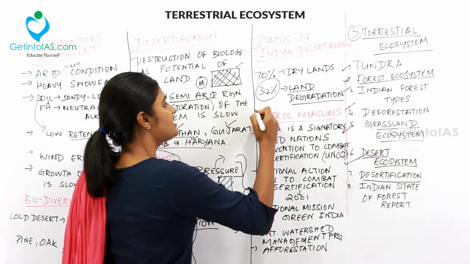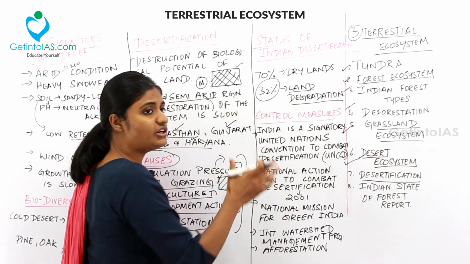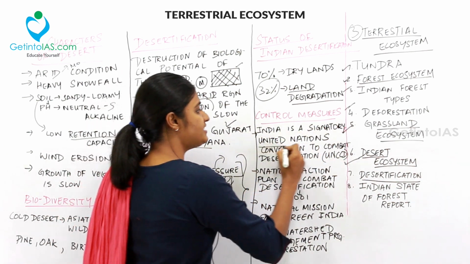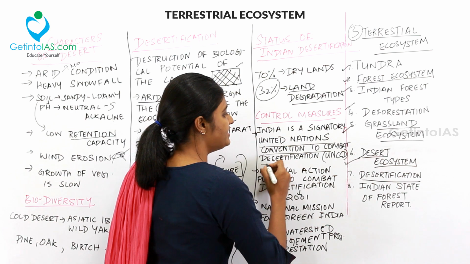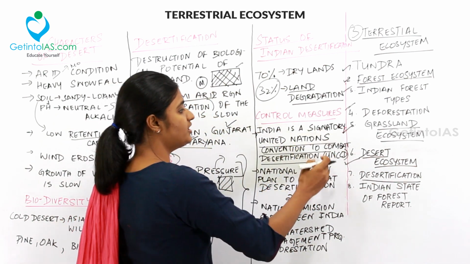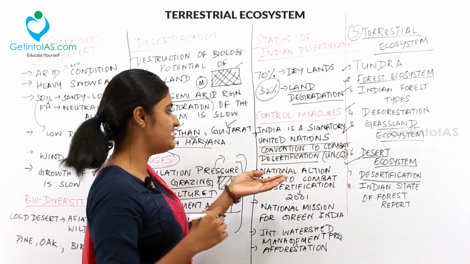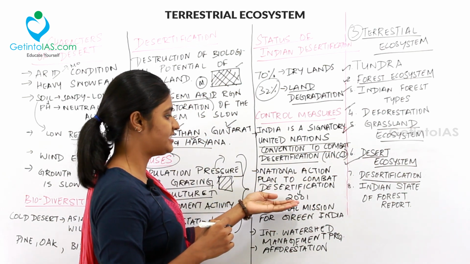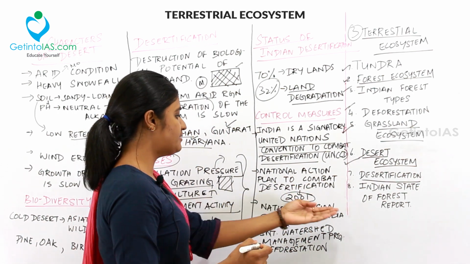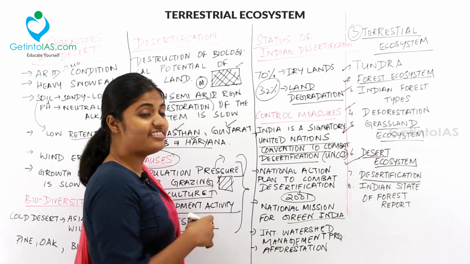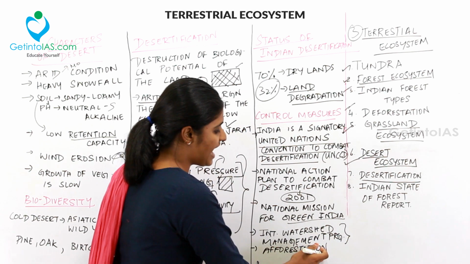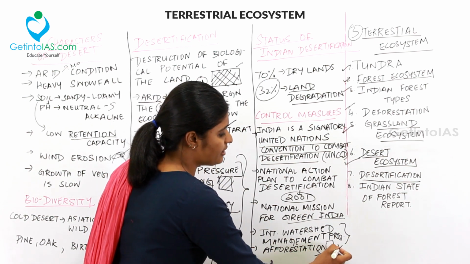And next thing is the control measures. So how can you control this desertification? India is a signatory to the United Nations Convention to Combat Desertification, UNCCD. And then the National Action Plan to Combat Desertification was taken up in 2001, and then the National Mission for Green India was done, and then the Integrated Watershed Management Program was implemented.